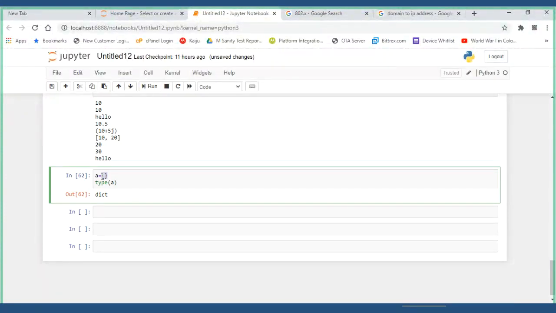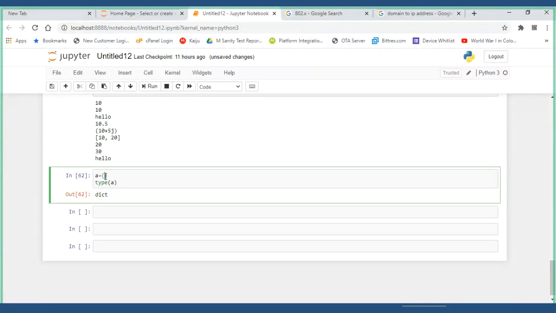But if you get only this, by default it will be considered as a dictionary. It is not considered as a set.